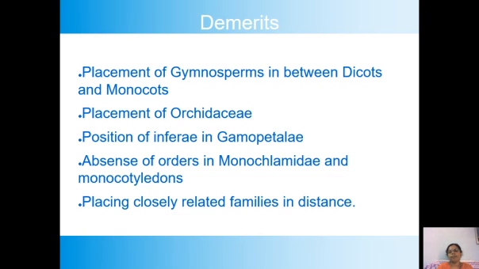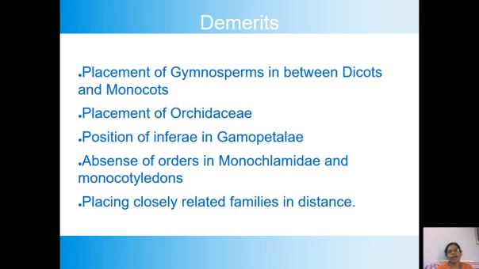Not only that, some more demerits are there. If we take Monochlamydeae, the classification is based on so many characters, including geographical characters. For example, Multiovulate Aquatica and Multiovulate Terrestres, these two series are based on where the plants live, whether they live in water or on land.